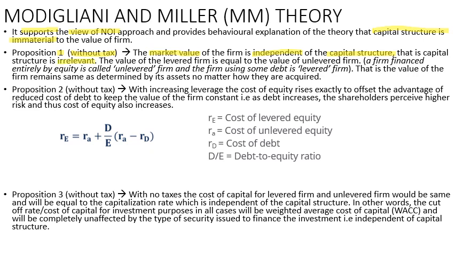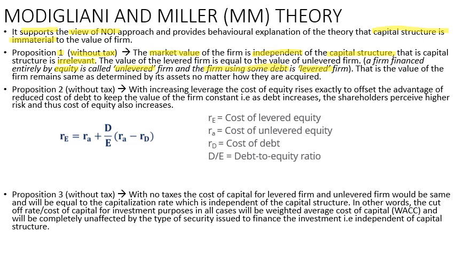The value of the levered firm is equal to the value of the unlevered firm. Remember, in our second slide we gave the definition of the levered firm and the unlevered firm. A firm financed entirely by equity is an unlevered firm. Notice the keywords: equity, unlevered. A firm using some debt is a levered firm. That is, the value of the firm remains the same as determined by its assets, no matter how they're acquired.